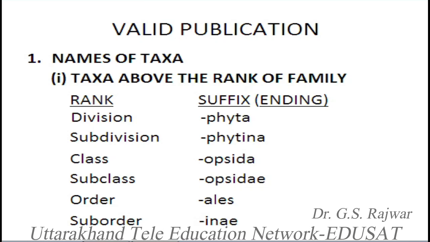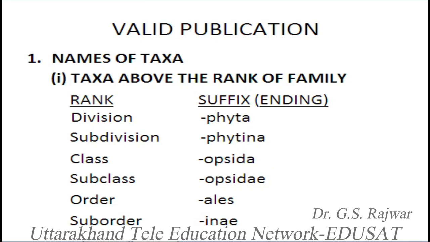So the first thing is names of taxa. Taxa means, I told you, different kinds of taxon. Taxon is the singular, taxa plural. So taxa may be of any kind of rank, any kind of category. So we can have different kinds of ranks or taxa. Suppose we have the rank, and then each rank should be followed at the end by what is called a suffix or ending. Suppose we have got the division.